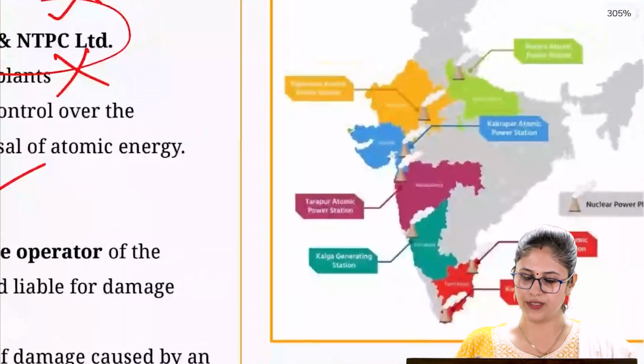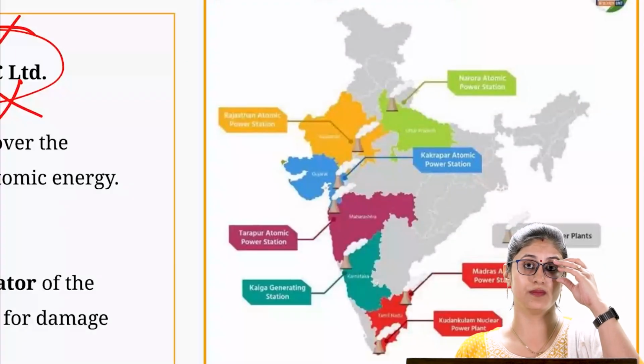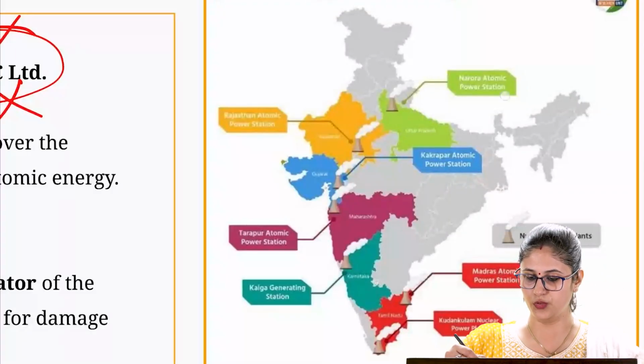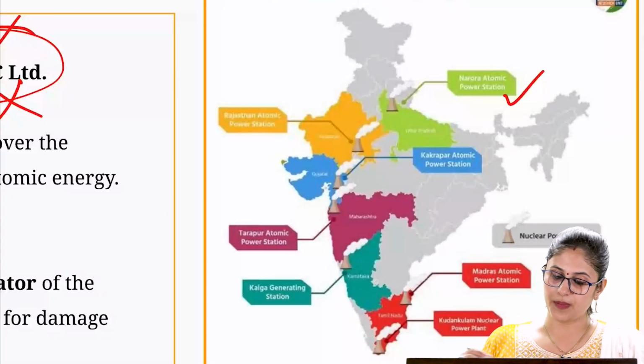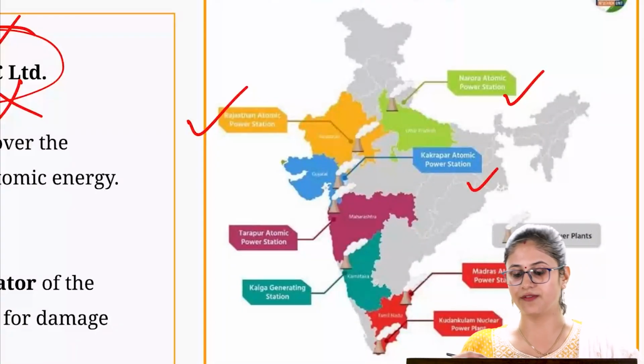Now, let's look into what are the major nuclear power plants which are operating in India. You can get a prelims question with respect to the same. So, in UP, you have the Narora Atomic Power Station. In Rajasthan also, we have one nuclear power plant. In Gujarat, we have Kakrapar.